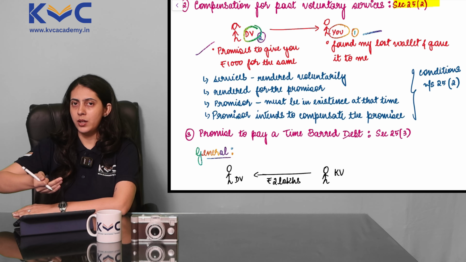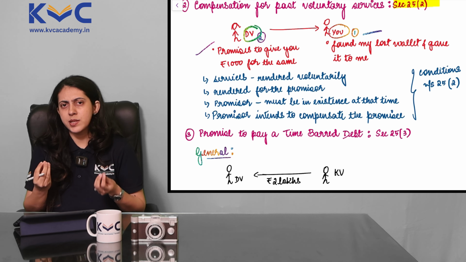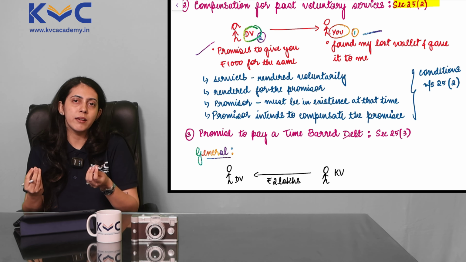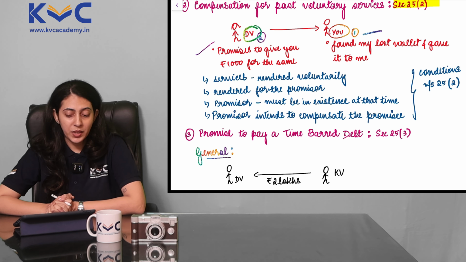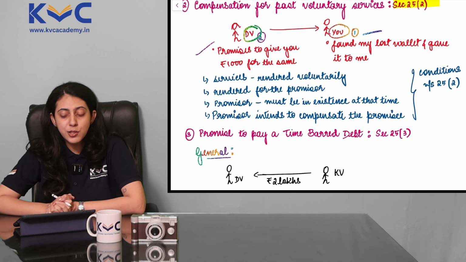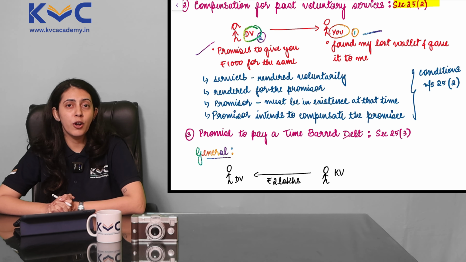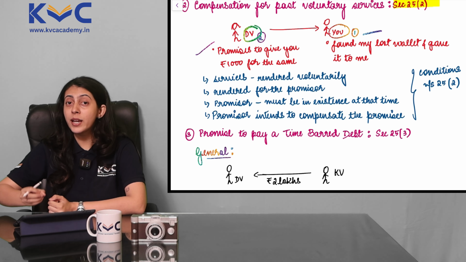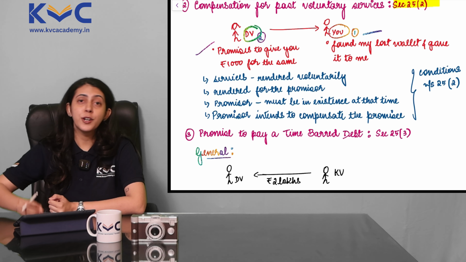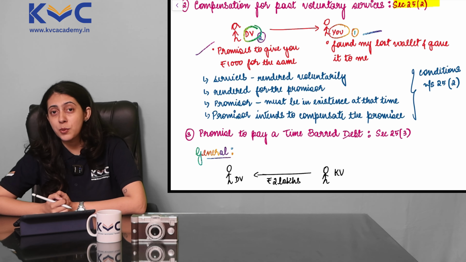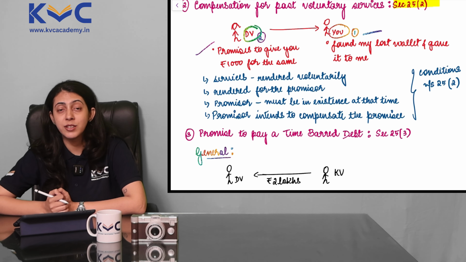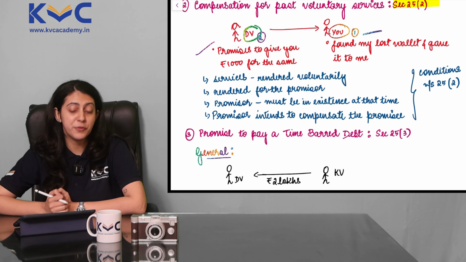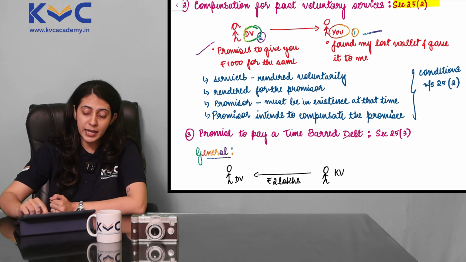I need not have, but because your gesture was extremely nice, I feel like returning the favor and I promise to give you 1000 rupees. Now technically, I didn't ask you to search for the wallet or anything like that, so consideration is not involved here, but you can hold me accountable for the promise that I have made. I clearly told you that I will give you 1000 rupees and you have the right to claim that 1000 rupees from me because I have made that promise.